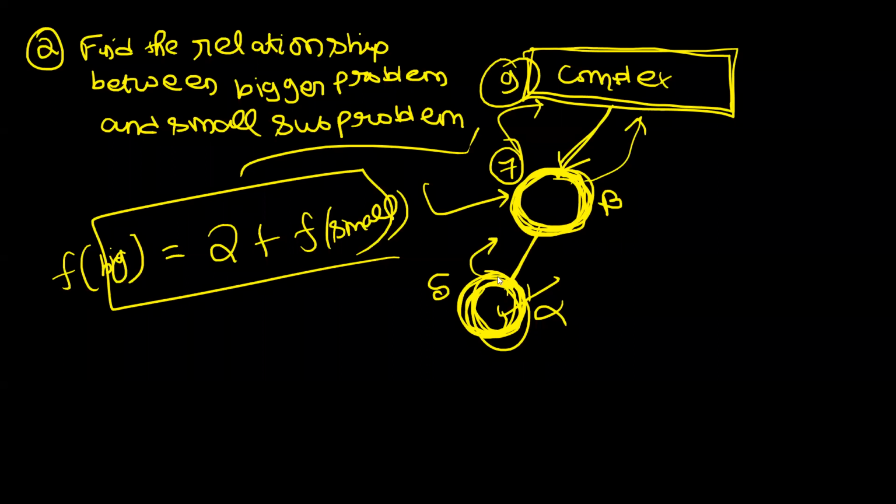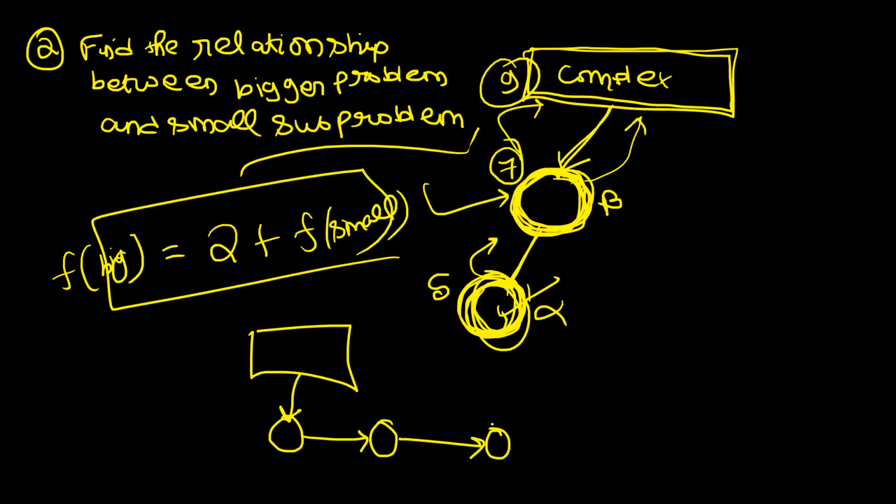See what I am telling. If you try to understand where the two comes from. See, I need to know the relationship between the bigger and the smaller problem. So what I say, boss, is let's say I want to solve this bigger problem, okay? And I say, okay, break it up into a smaller problem. I don't know the answer. Again, break it up into a smaller problem. I don't know the answer. Again, break it up into a smaller problem. Now I say, boss, this is the base case, the simplest problem for which you know the answer. So I say, boss, the answer of this base case is nothing but, let's say, 10. 10 is the answer of this smaller subproblem.